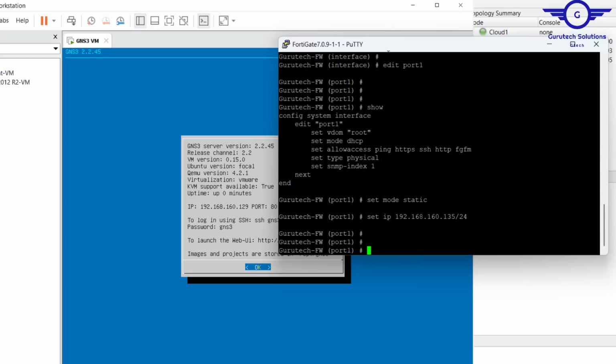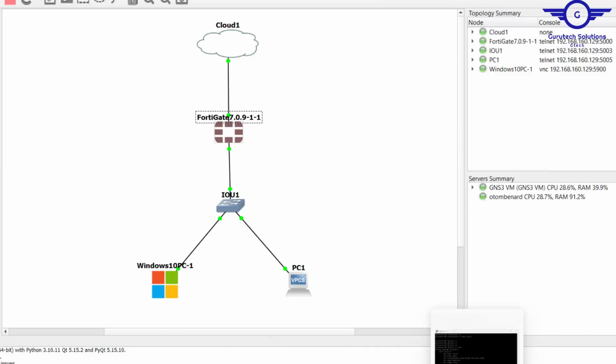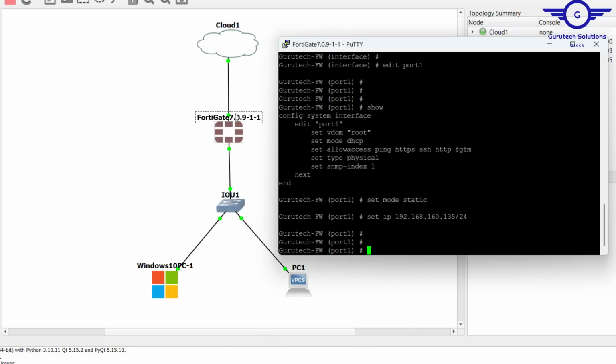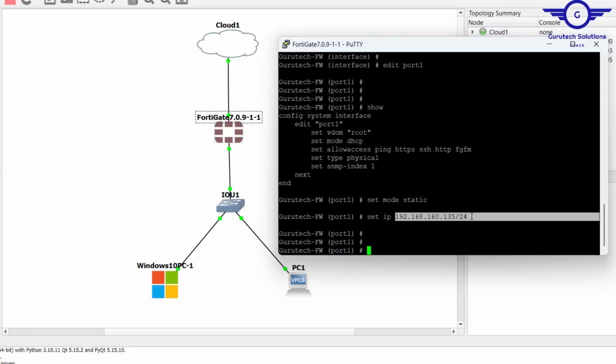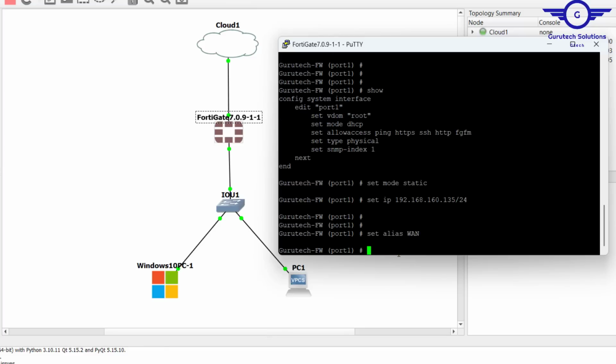Perfect. Okay, all right. So I just want to tell you that we are going to set port 1 IP to be static, then the IP address to be that one. Okay, all right. So set alias. Alias is like a name. Okay, that's for one interface.